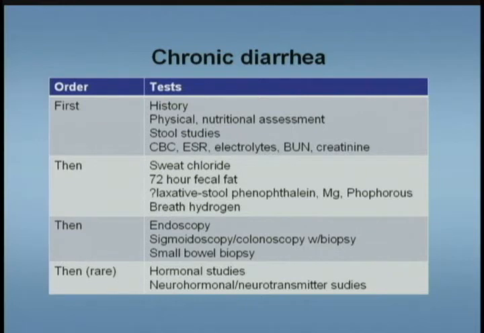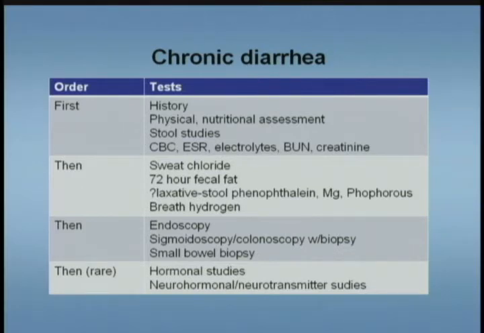And here is a workup for chronic diarrhea. First of all, a good history and physical, also a nutritional assessment, and some non-specific tests include the stool studies, which may be helpful as far as a culture and parasite, CBC, to look for anemia, for example, a sed rate for inflammatory bowel disease. Those are the kind of things that you need to think about.